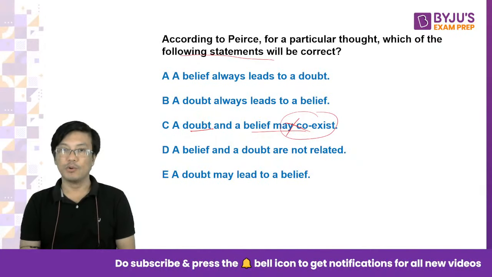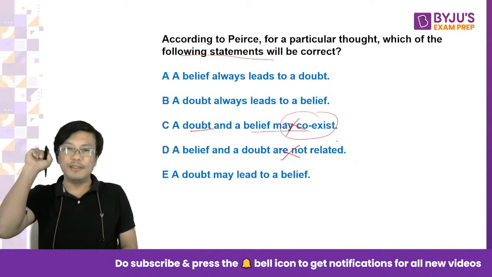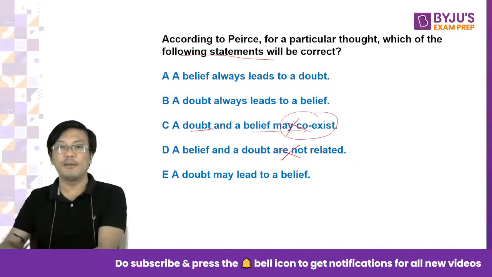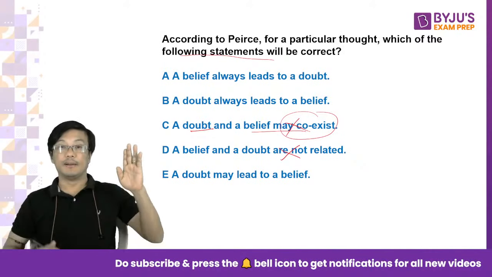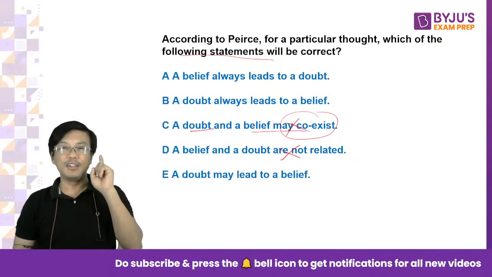Okay, right. So I have eliminated C. Now, a belief and a doubt are not related. They are related, because when doubt ends, belief arises, right? Doubt is the unsurety.